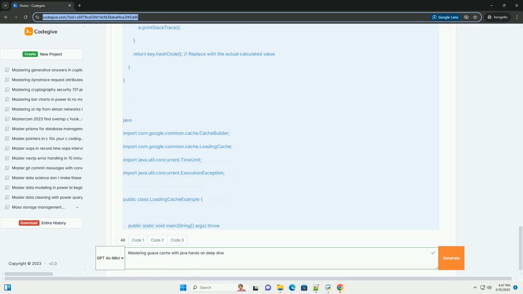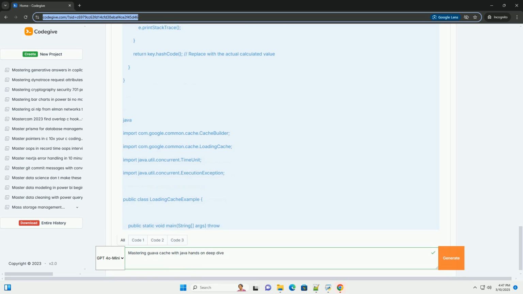Use maximumSize(long) or maximumWeight(long) in conjunction with a Weigher interface, see below. Weak/soft references: use weak keys or soft values to allow the garbage collector to reclaim memory occupied by cache entries when memory is scarce. Weak keys uses weak references for keys, allowing the garbage collector to reclaim keys that are no longer strongly referenced. Soft values uses soft references for values, allowing the garbage collector to reclaim values when memory is needed.